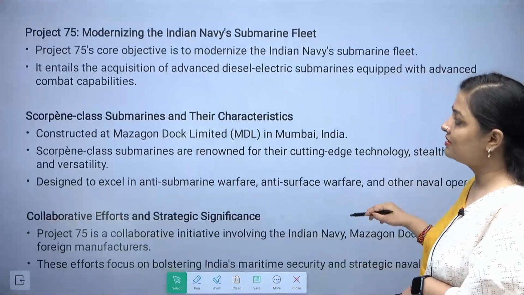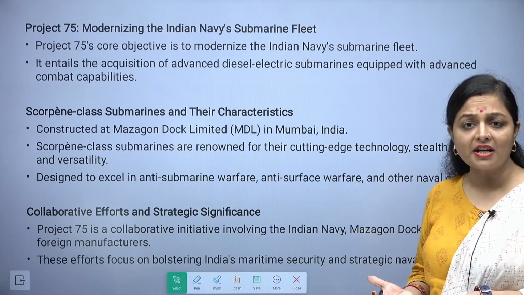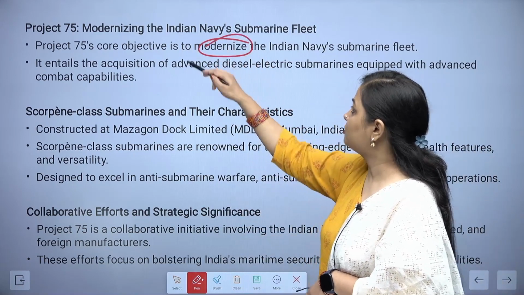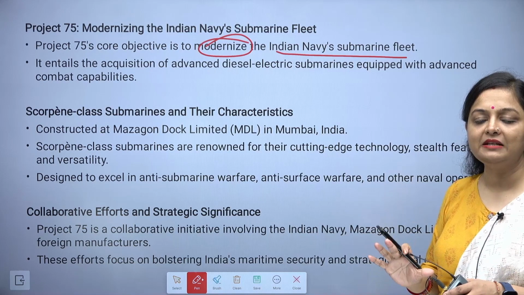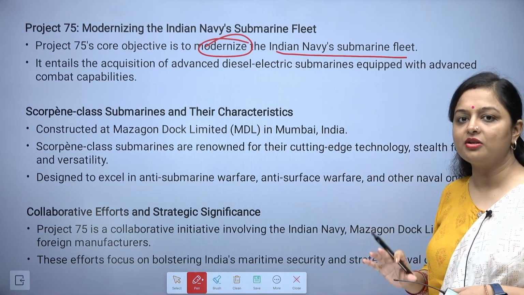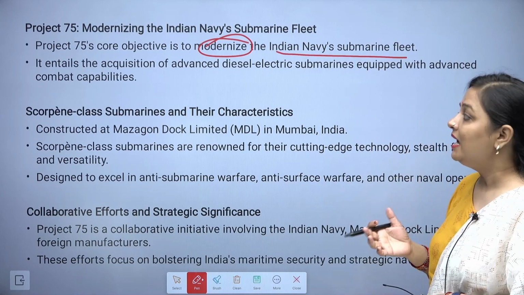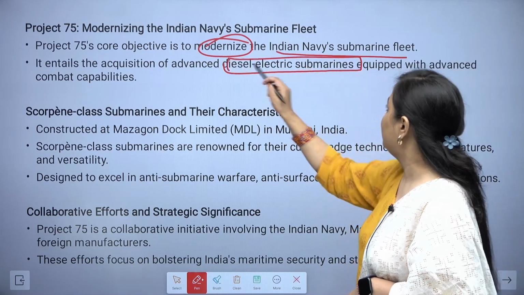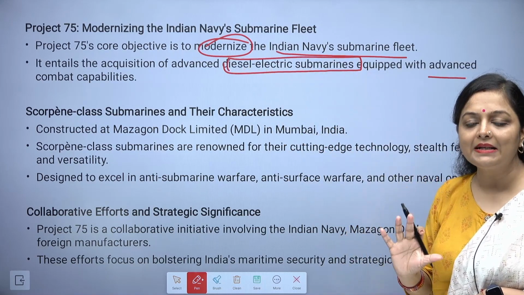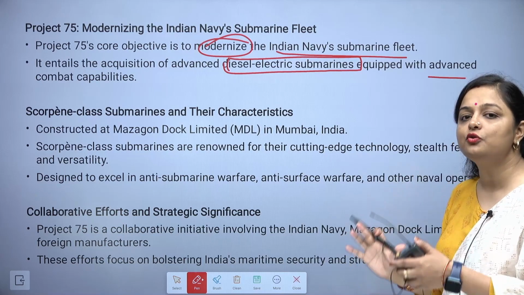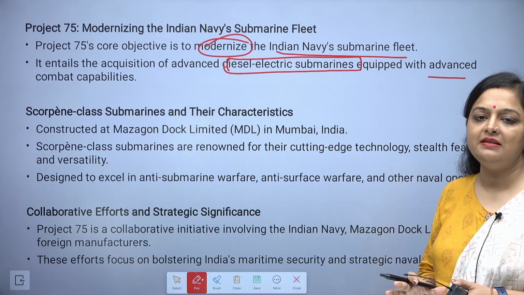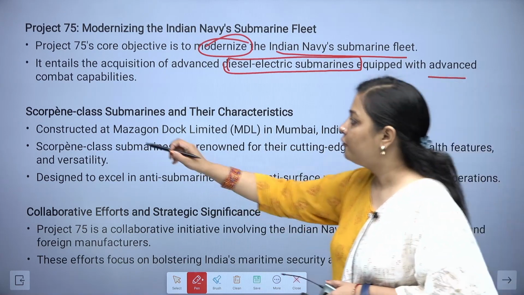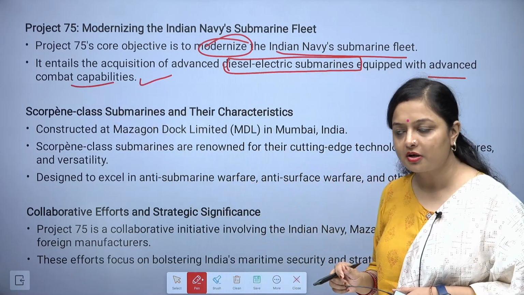Now, when it comes to Project 75, what is the objective of this project? The objective is to modernize the Indian Navy's submarine fleet, because we are talking about submarines. Project 75 focuses on the submarine itself. It entails the acquisition of advanced diesel electric submarines equipped with advanced combat capabilities, so that if in future we are in need of these Scorpions, they would definitely be there to help us. For that, the combat capabilities are very much important.